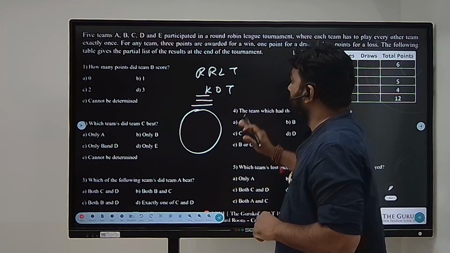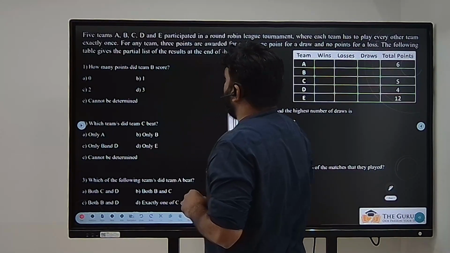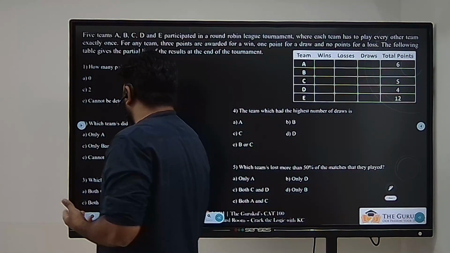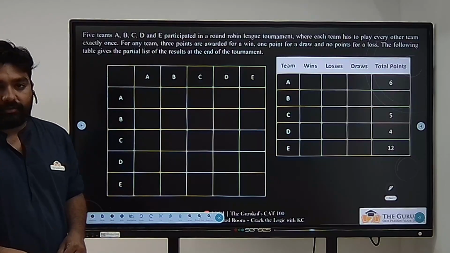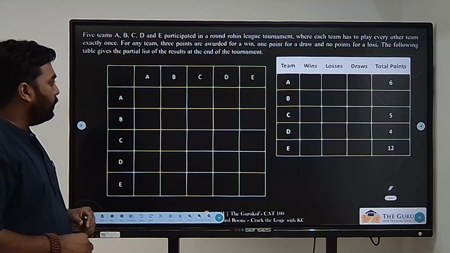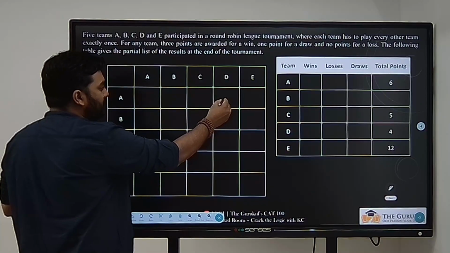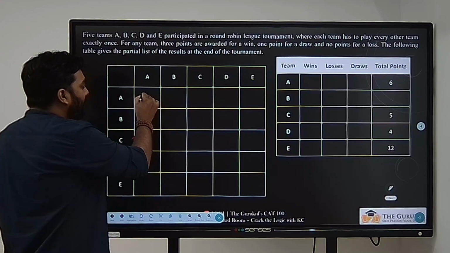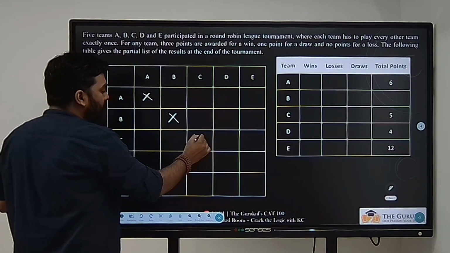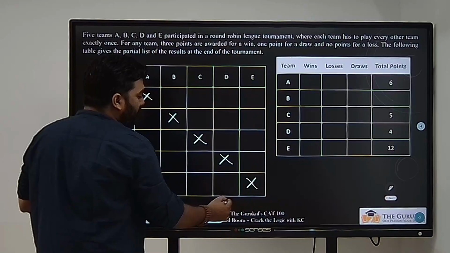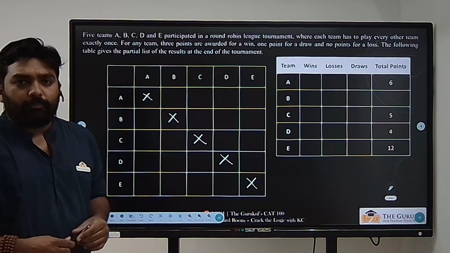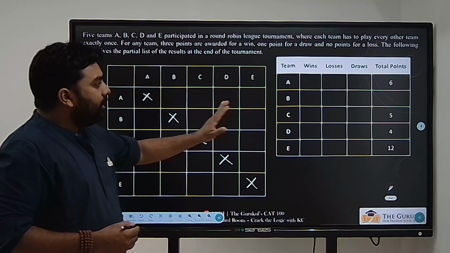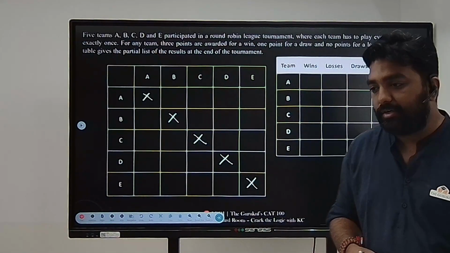Clear with the difference? Now, here we are having 5 teams A, B, C, D, E, and all of them are participating in a round robin league, which means every team will play with every other team. And here in this case, it is once only. So A will be playing with B, C, D, and E. B will be playing with A, C, D, and E. But A cannot play with A. B cannot play with B. C cannot play with C. D cannot play with D. E cannot play with E. Because India can't play with India. India should play with some other team.